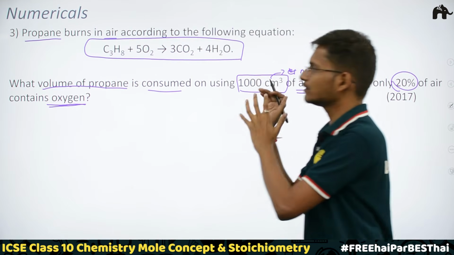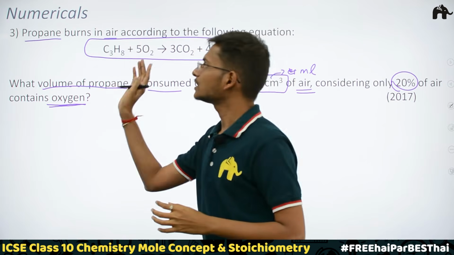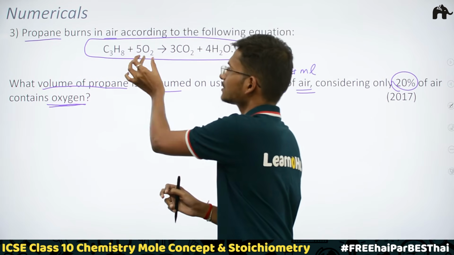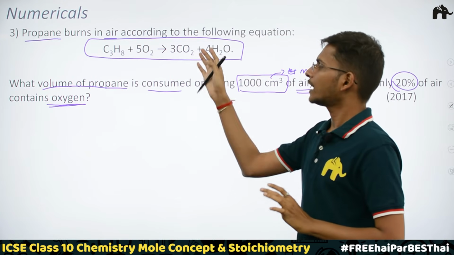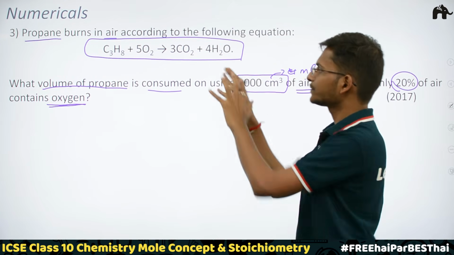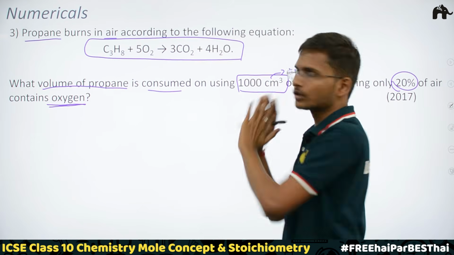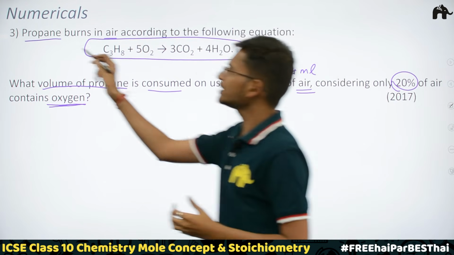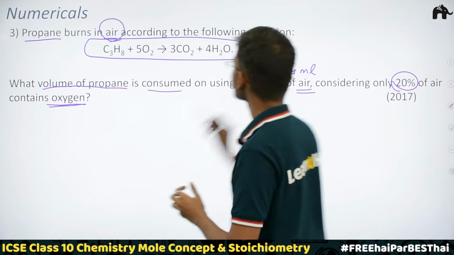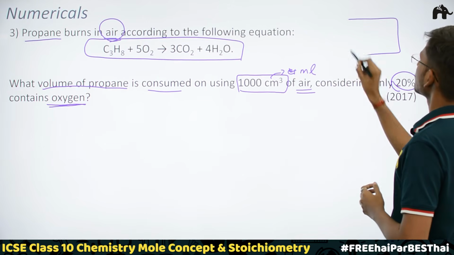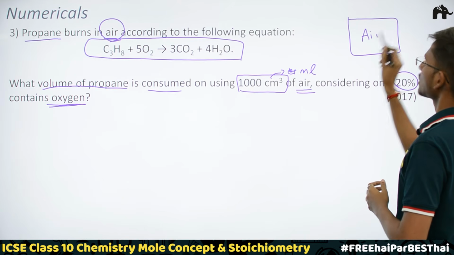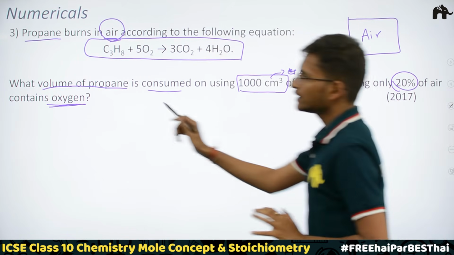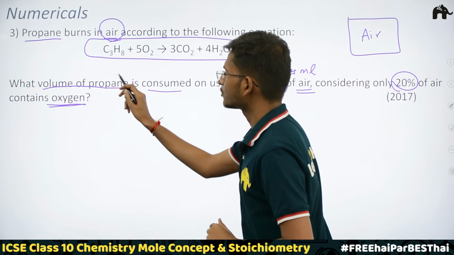So what they are telling us, first of all, you should also know that propane is a gas. Propane is a gas, oxygen is a gas, carbon dioxide is a gas here, and we are dealing with these three only for now, and we are going to apply Gay-Lussac's law on this. So first of all, this thing is clear to us. Next, they are telling us propane is burning in air. Suppose this is the air we are talking about in this question. Now what else is given to us? They are telling us that we have to find out the volume of propane.